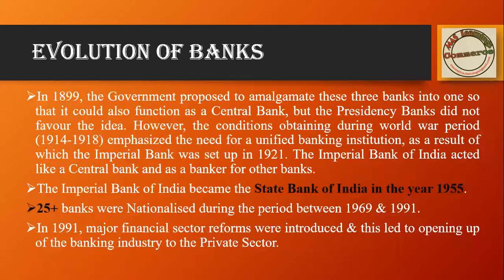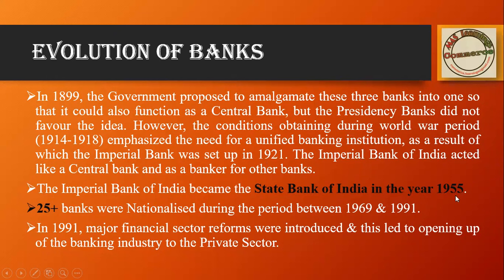Later on, the government wanted to unite them, so they converted these presidency banks into the Imperial Bank of India, which acted like a central bank. During the World War, the British government felt that they required a unified banking institution. As a result, Imperial Bank was set up in 1921.